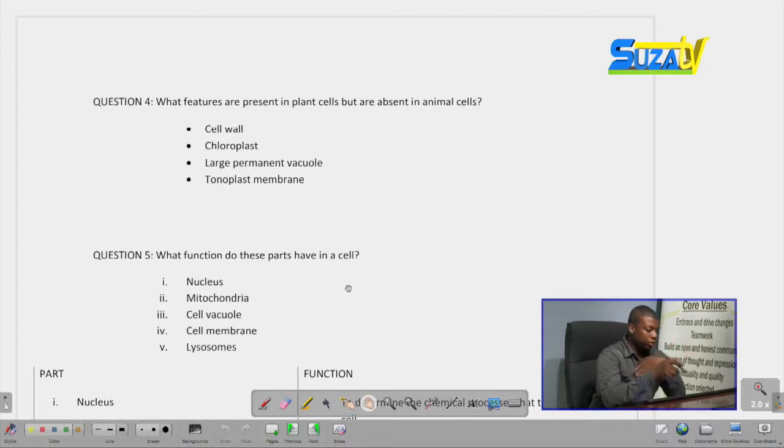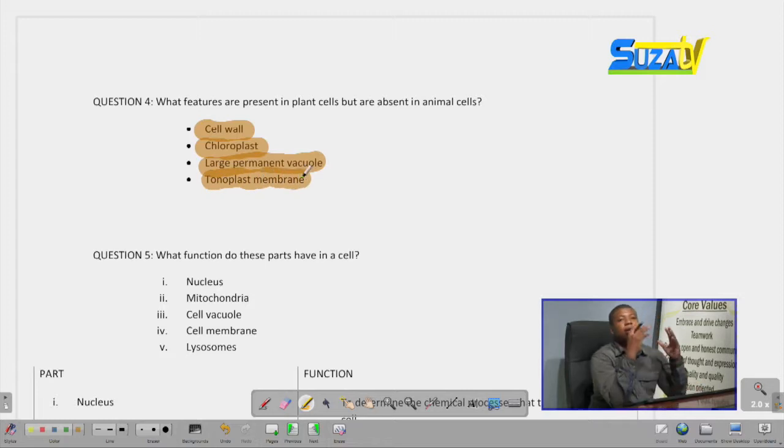The main answer, you could just write the cell wall, the chloroplast, the large permanent vacuole, and the tonoplast membrane. The first three we have mentioned before, but the tonoplast membrane is the membrane which surrounds the vacuole, therefore helping it exert more pressure and acting as a barrier to the vacuole so it does not burst.